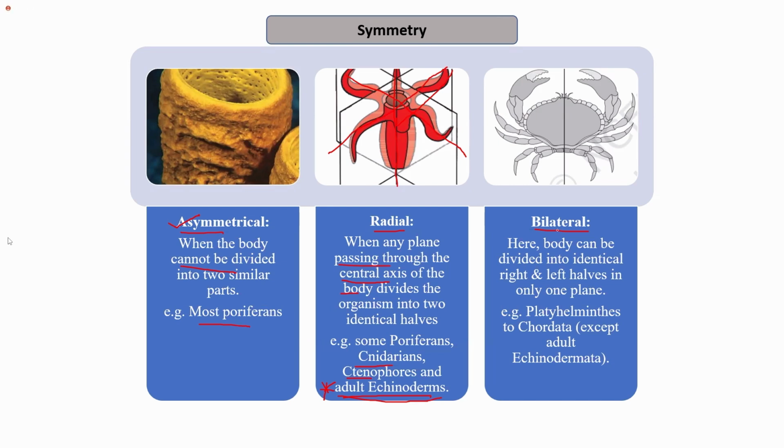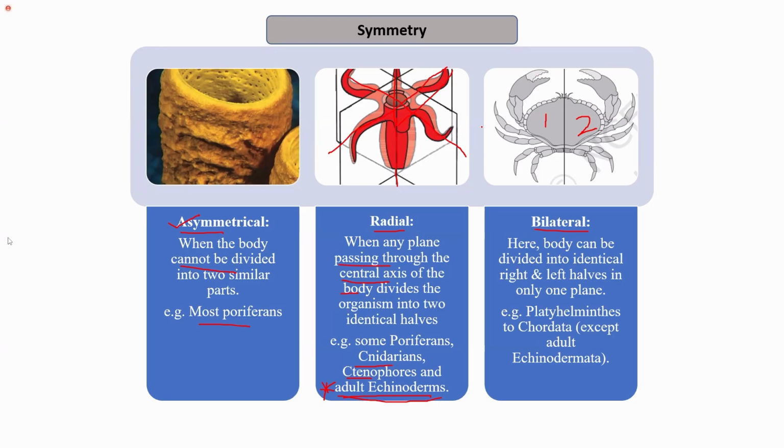In bilateral symmetry, the body is divided into identical right and left halves only. We have one half at the right side and the other half on the left side. Unlike radial symmetry, where any axis that passes through the center of the body divides the organism into two identical halves, in bilateral symmetry we only have one axis that divides the organism into the left and right side.